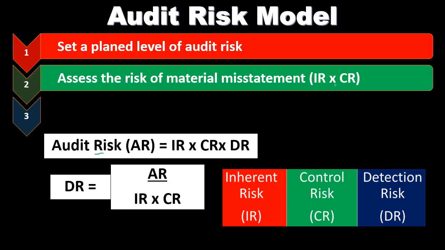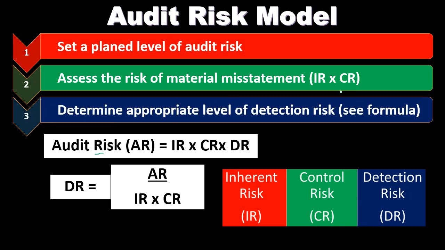And what I mean by in control of: inherently, things are inherently risky. No one's in control of that, but they chose to be in that industry, and therefore they are basically responsible for taking on that business. Inherent risk and control risk, their internal controls. Then we're going to determine the appropriate level of detection risk, which is our responsibility now.